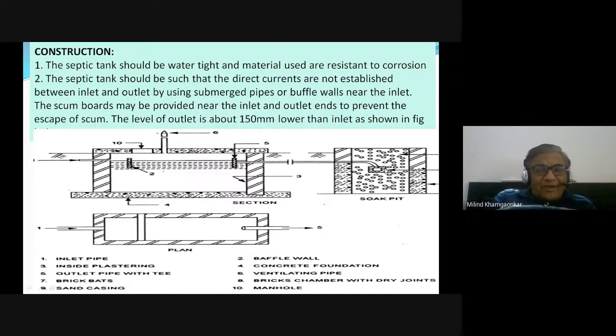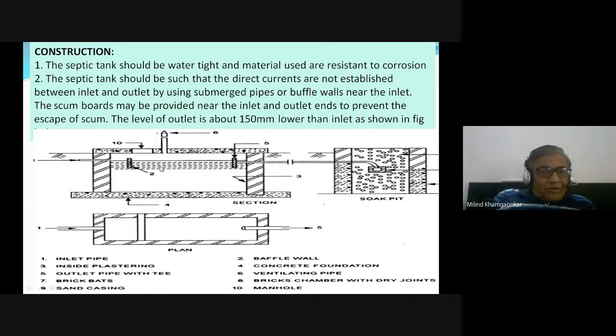Again, this soak pit is also a small sized tank, either rectangular or circular, constructed out of perforated masonry. यानी ये सोक पिट जिस मैसनरी से बना है इसको बीच में परफोरेशन है, छेद है, and it is filled with the material, with the aggregates, etc. At the top it is filled with sand, and whatever effluent or supernatant liquid comes out of this septic tank is allowed to percolate into the adjoining soil for proper disposal.